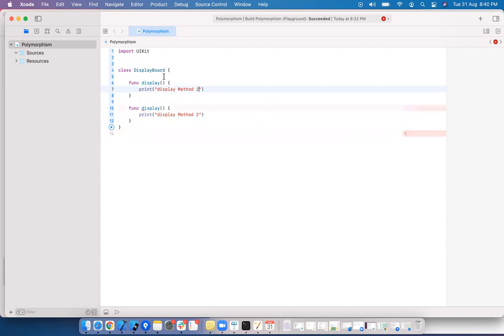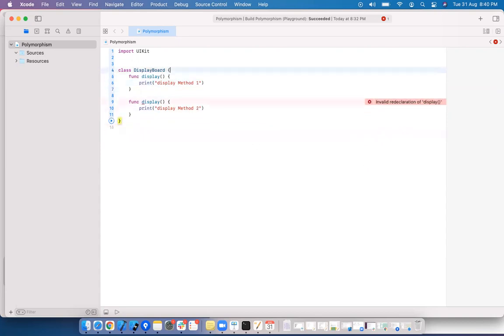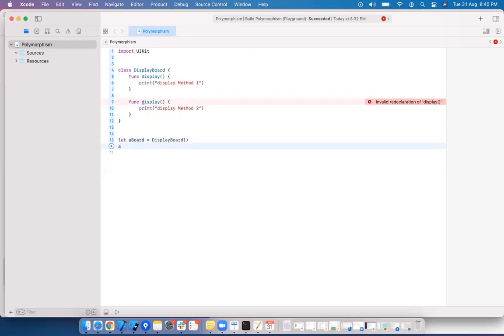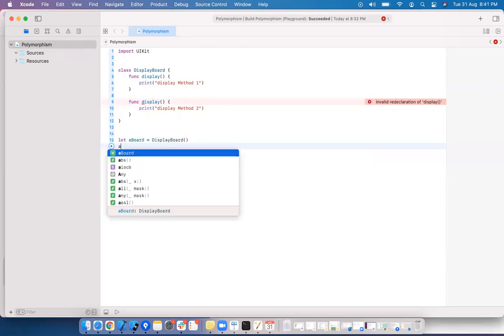These are the 2 methods which are present in the display board class. Here it is giving an error because you can create an object for this display board, and here I am going to call that method, display board.display.